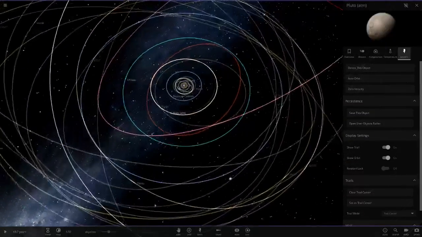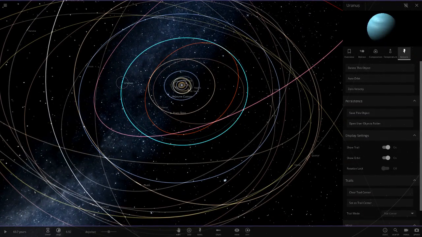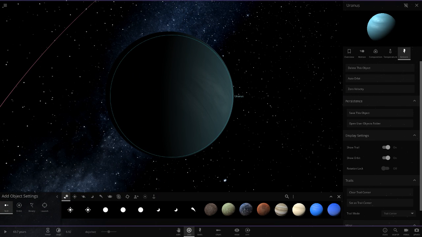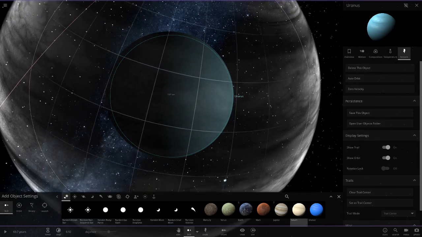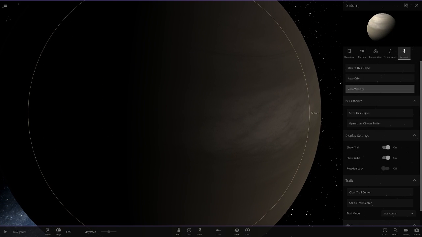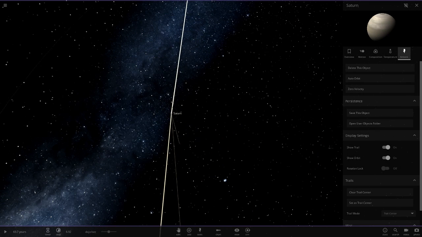Alright, then Uranus. After Pluto, this is where Saturn is. Okay, so Saturn now takes over where Uranus was previously. So let's place that in there. Spawn it in. There we go. Delete Uranus. There we go. And then auto orbit with that. Okay, so Saturn's a lot further out now.